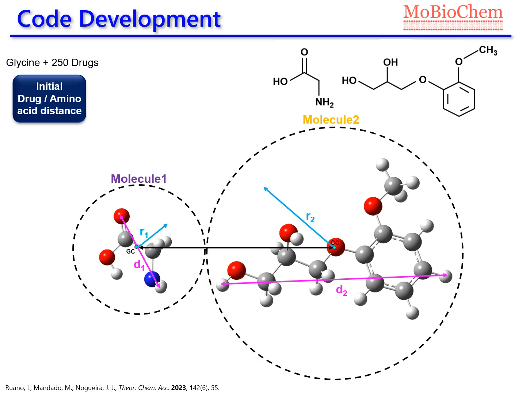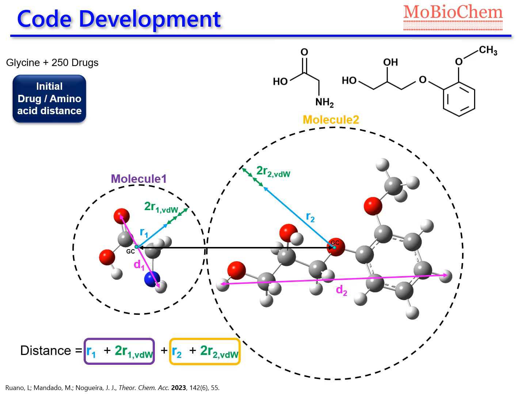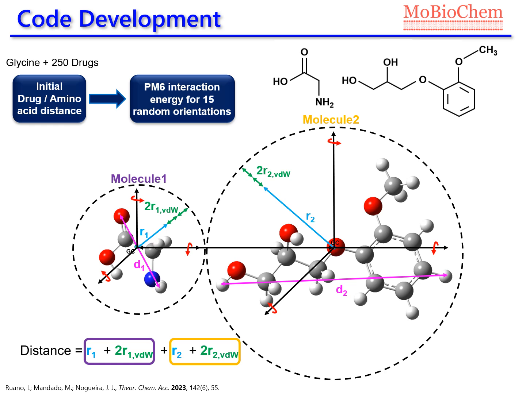Then, imaginary spheres are created around each molecule with a radius of r1 and r2, plus twice the van der Waals radius of the biggest atom of each molecule, to avoid the overlap between atoms. So, this is the distance. Then, we rotate the molecules until obtaining 15 different orientations at the same distance, from which we select the geometry with the lowest PM6 interaction energy to compute the potential energy curve at PM6 level.